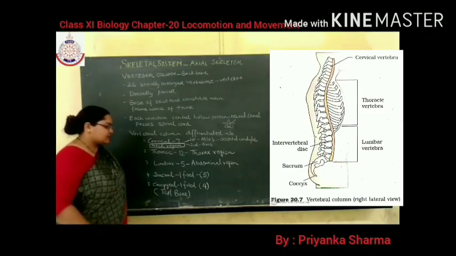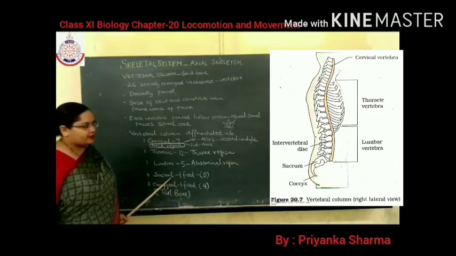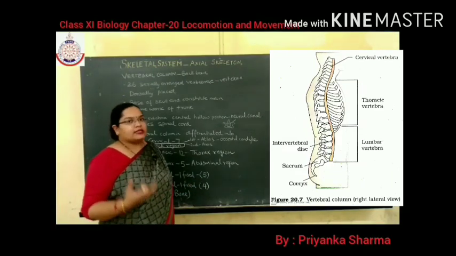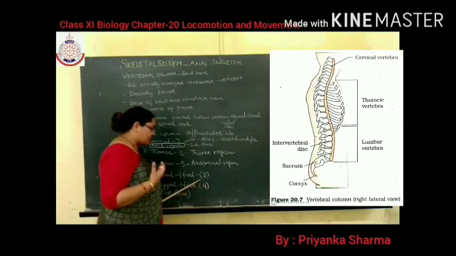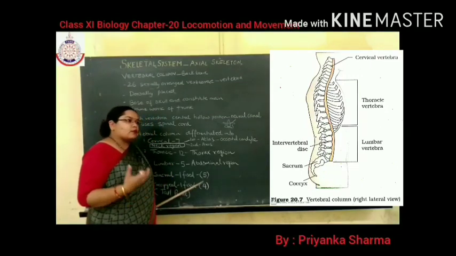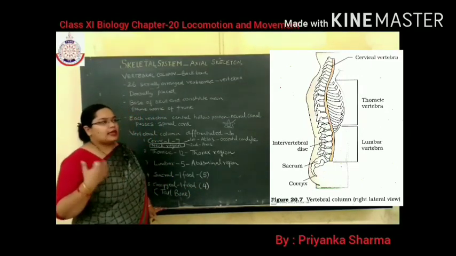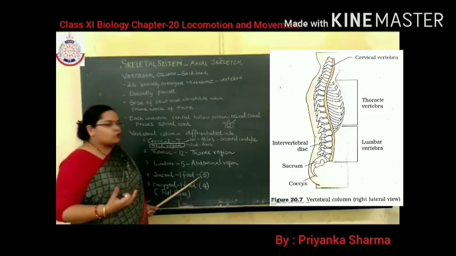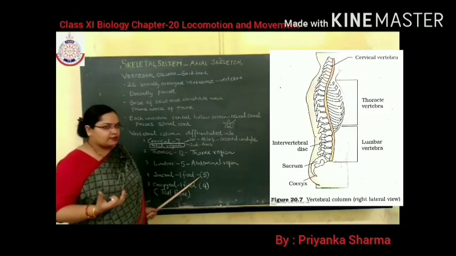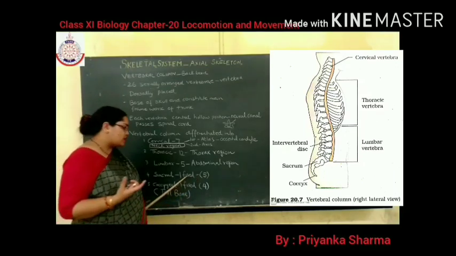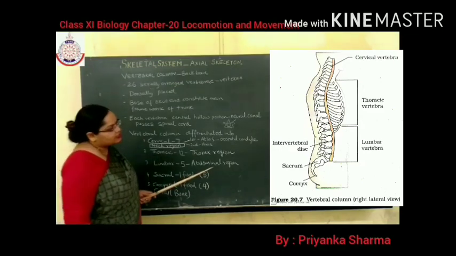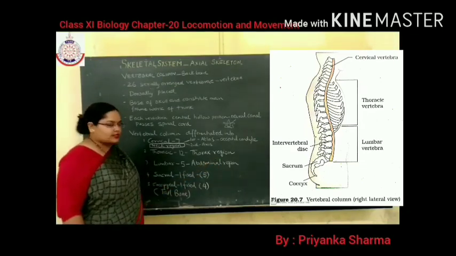Next is the sacral vertebrae, or sacrum. In childhood, the child has 5 sacral vertebrae. Later on, with increase in age, these 5 sacral vertebrae fuse to form a single vertebra known as the sacrum. You can see in the diagram the single vertebra known as the sacrum.